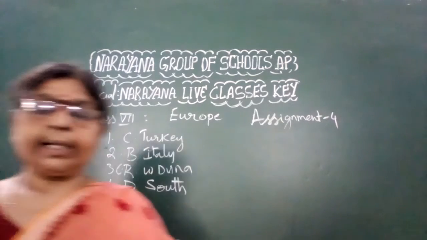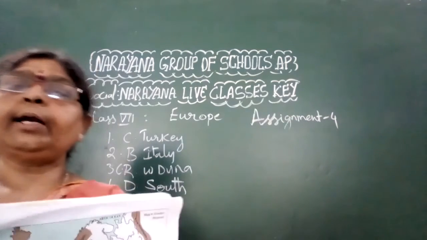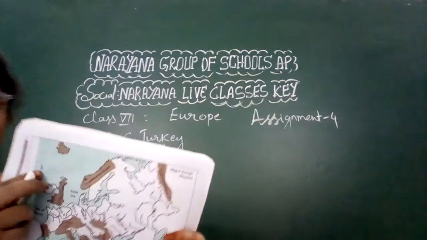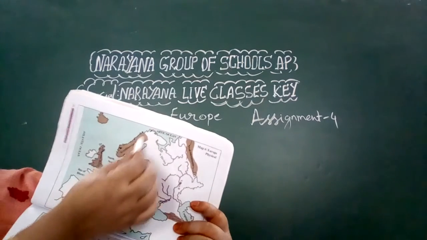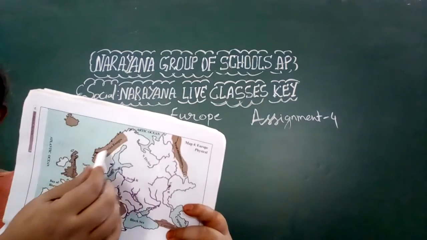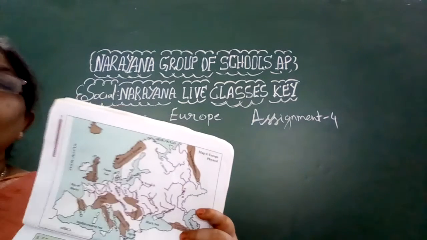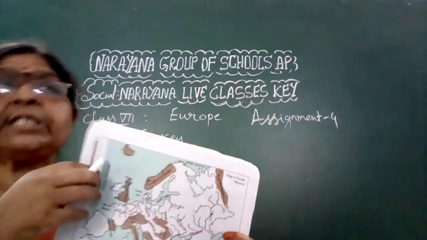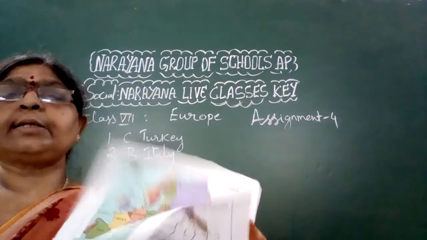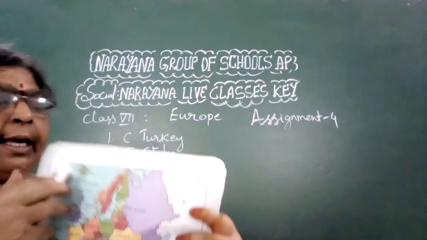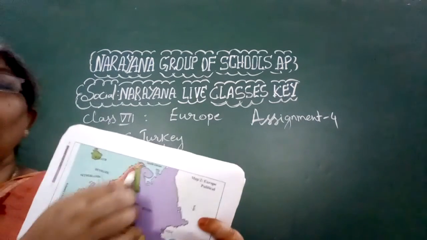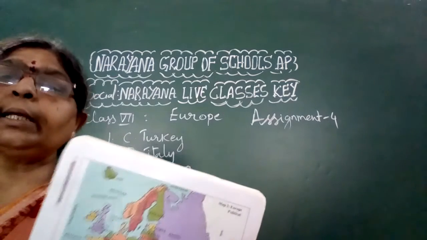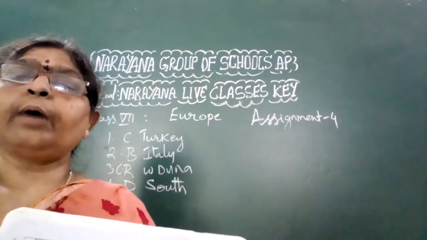Now see the next one: the Scandinavian ranges run through which country? Where are these Scandinavian ranges? See this political map, you can see very clearly. That is here: Norway and Sweden. What are the countries given in the options?